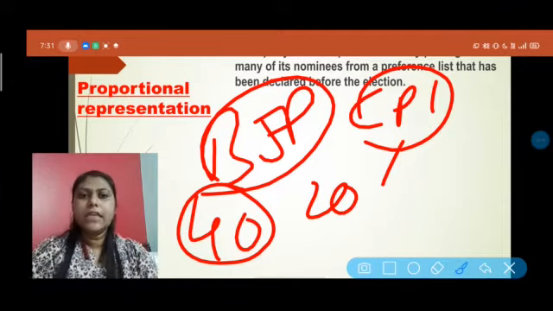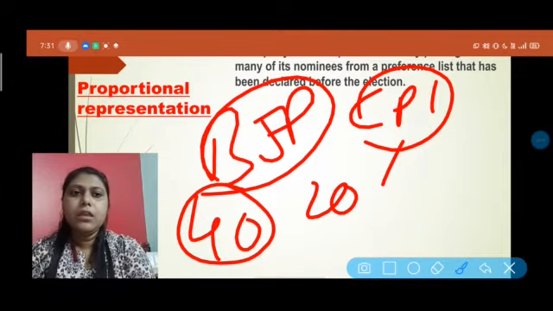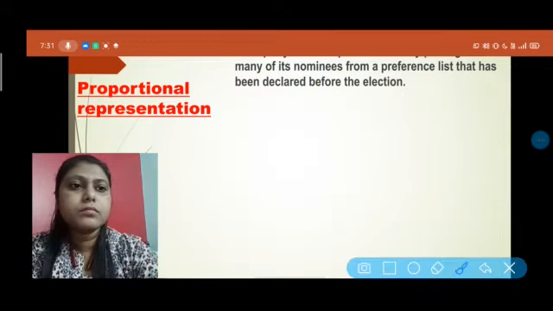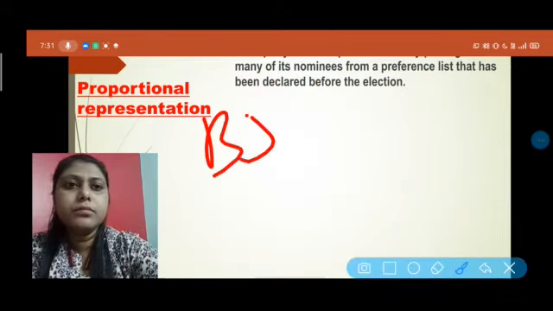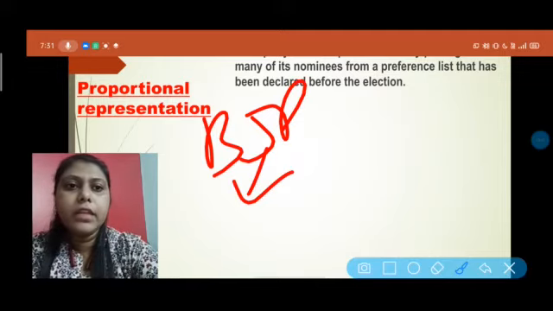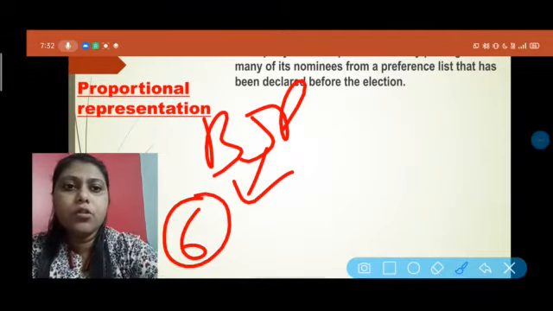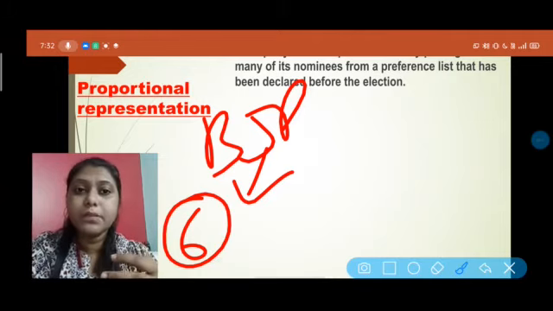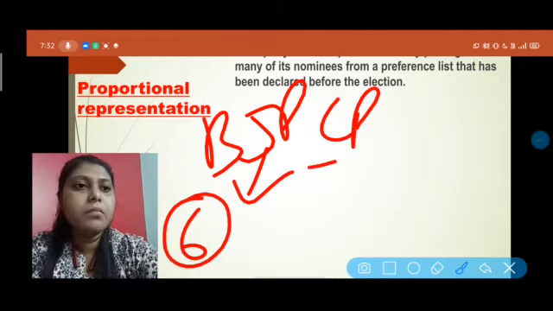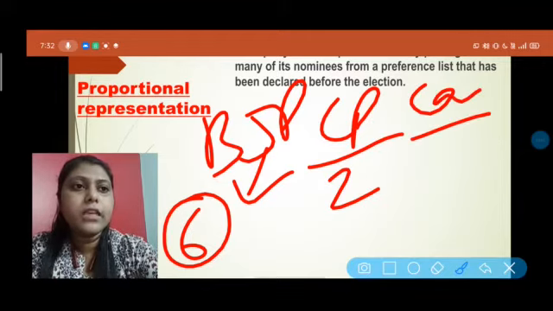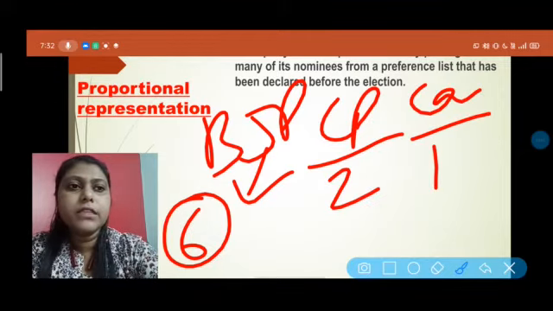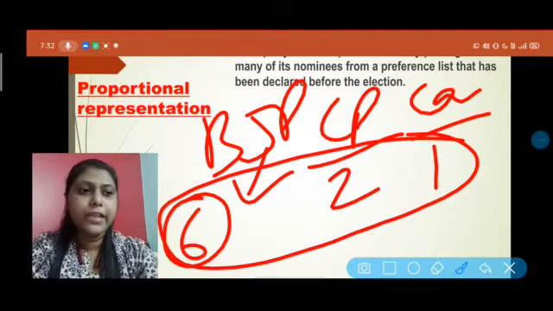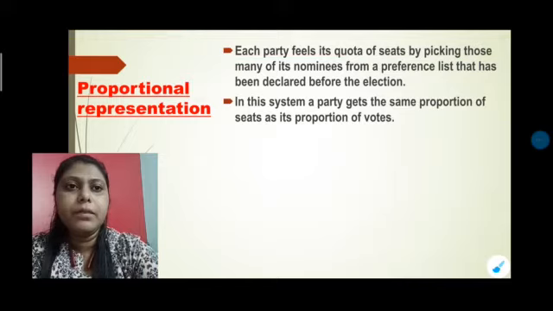Now suppose in the BJP only 6 members wanted to contest the election, who wanted to participate in the election system. In the CPM maybe there are 2, in the Congress there may be 1. So in total, 6, 7, 8, 9, total 9 members are there who wanted to participate in the election, right? So we are taking the 9 members.